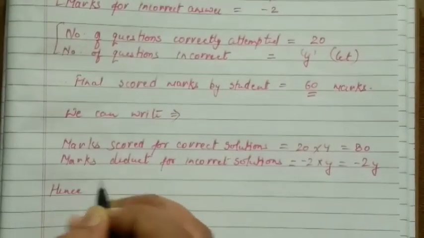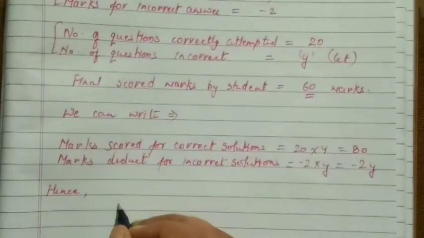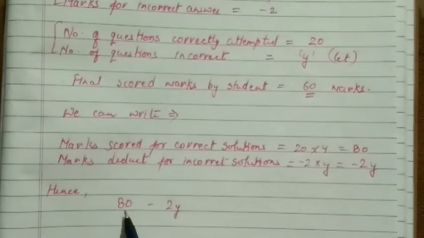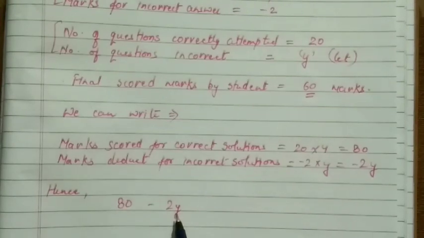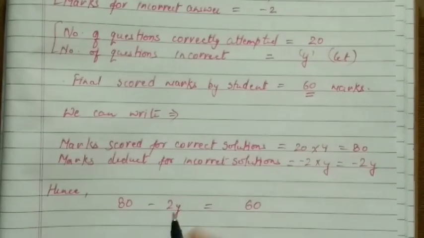Now we are moving to the last step. Hence what can we write? It is 80 minus 2y: the total score for the correct answers, and this many marks will be deducted for the wrong answers. After calculating all this, the final score of the child is 60. So now simply solve it.